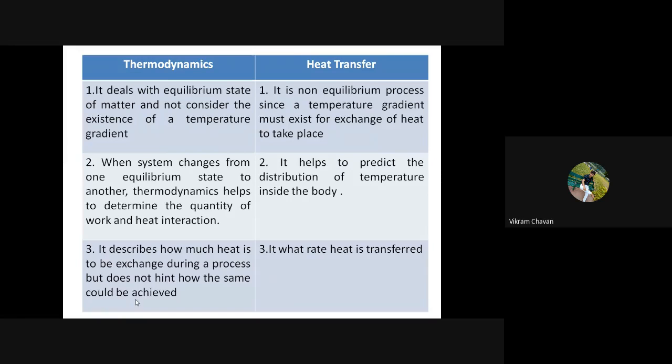Okay, getting everyone the basic difference between thermodynamics and heat transfer? If you have any doubt, you can ask. Shall we move ahead to the next point? Please comment in the chat box if you have any doubt or question, or you can unmute and ask. We have cleared the difference between thermodynamics and heat transfer.